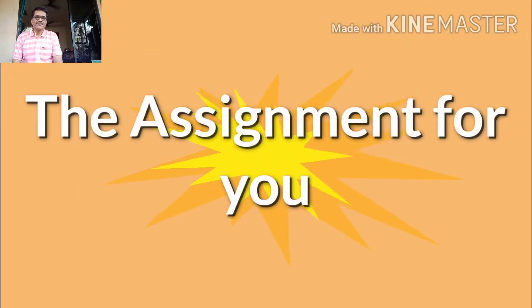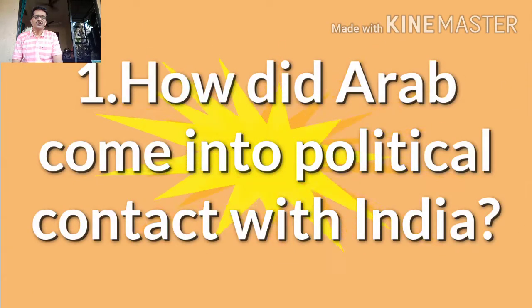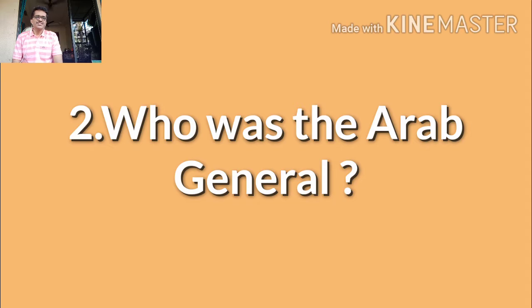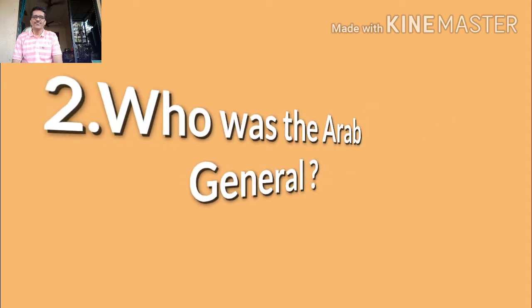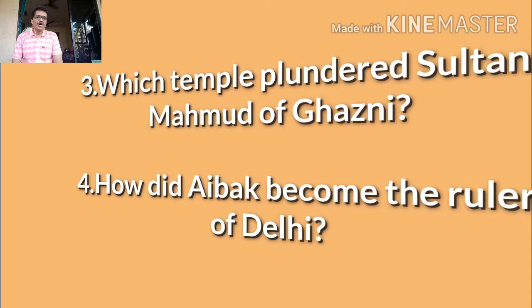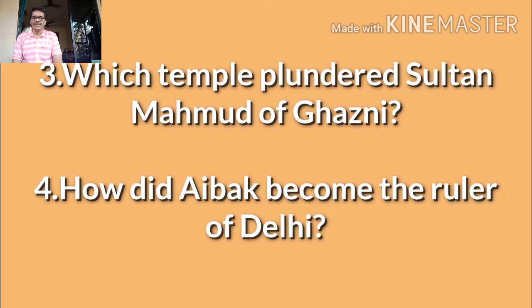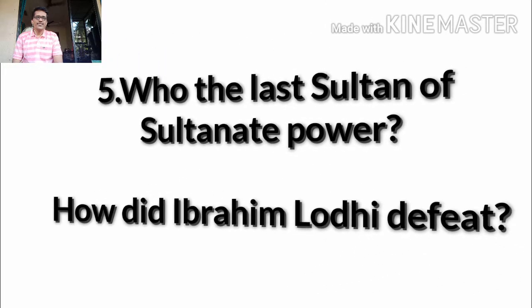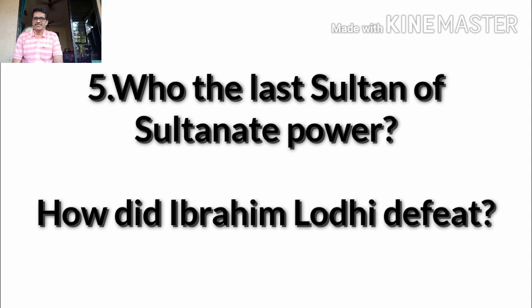Now the assignment for you. First: how did the Arabs come into political contact with India? Second question: who was the Arab general? Third one: which temples did Sultan Muhammad of Ghazni plunder? Fourth one: how did Aibak become the ruler of Delhi? Fifth one: when did Muhammad Ghori die? Sixth one: who was the last Sultan of Sultanate power? And the last one: how was Ibrahim Lodi defeated?